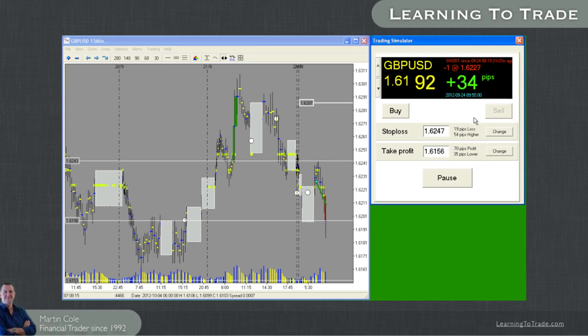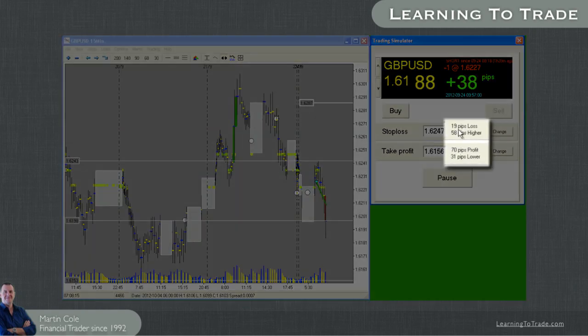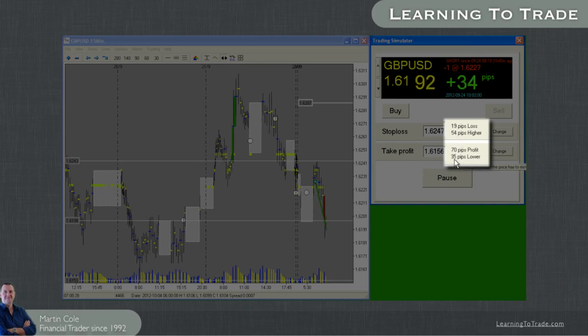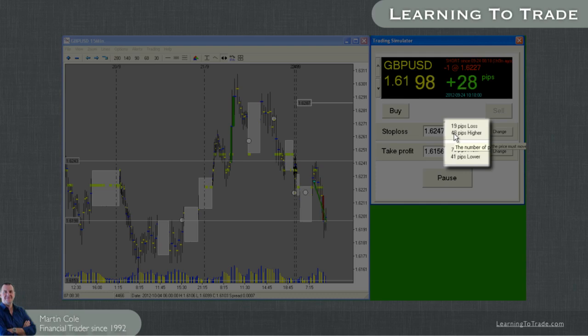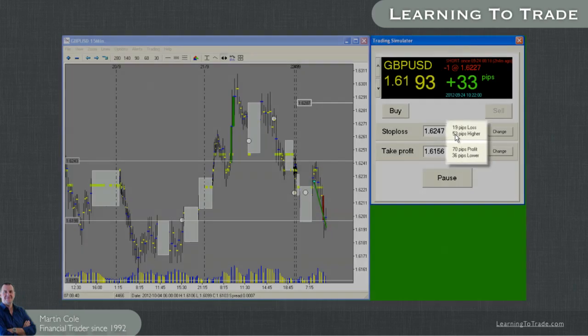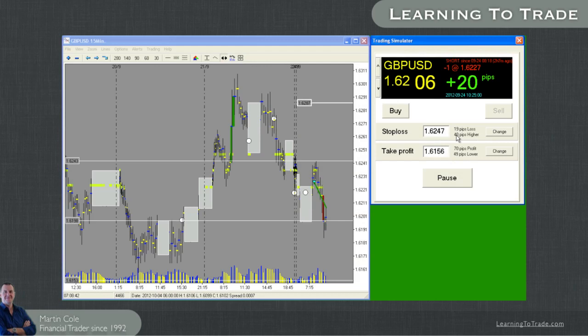You can see we're 41 pips in the money there. Incidentally, if you look at the prices showing the pips changing down here, you can see our take profit is 39 pips lower than where the current market is. That's constantly changing as the price is being updated. And our stop loss is currently 51 pips higher than where the market currently is.